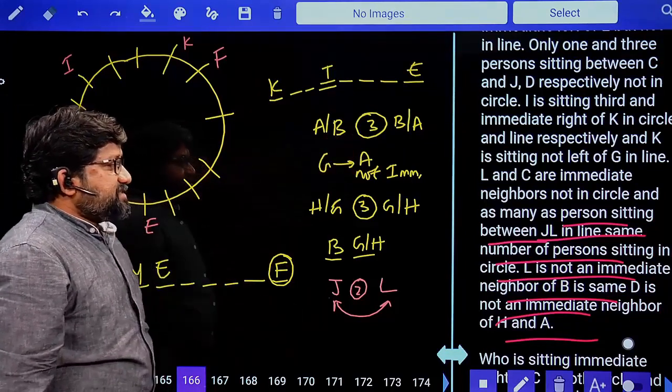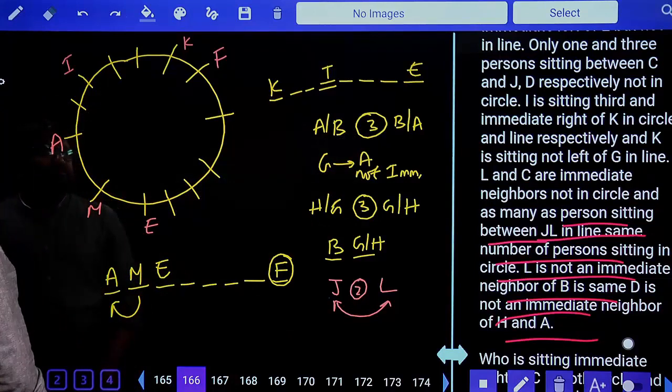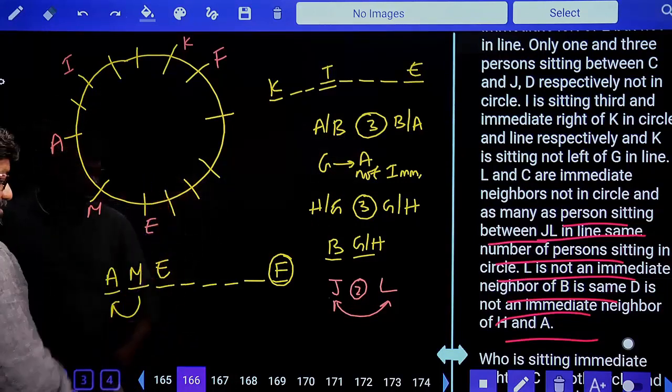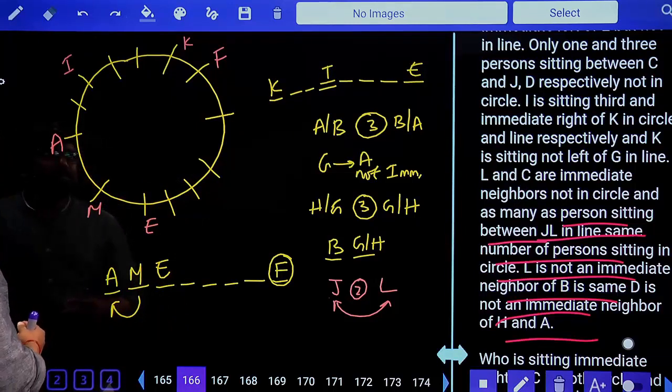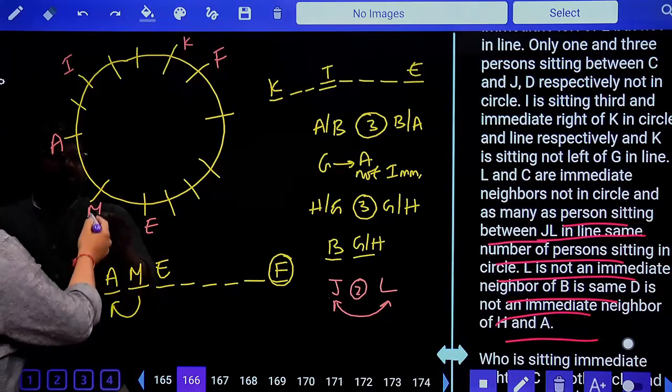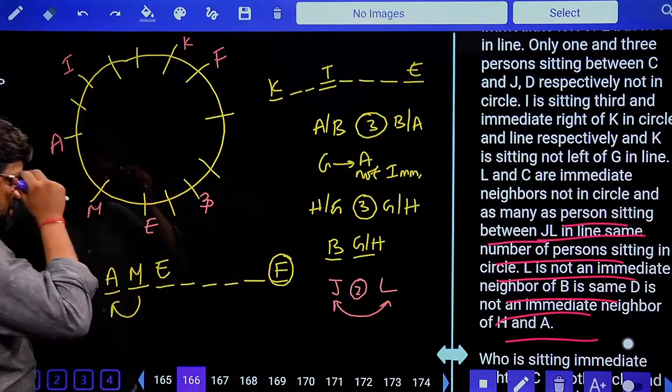Next, three persons are sitting between A and B. You already have A here, so I can go to the right hand side or I can go to the left hand side. So which is the best possibility? First let me try by going to the right hand side. 1 2 3 gap, this is B.